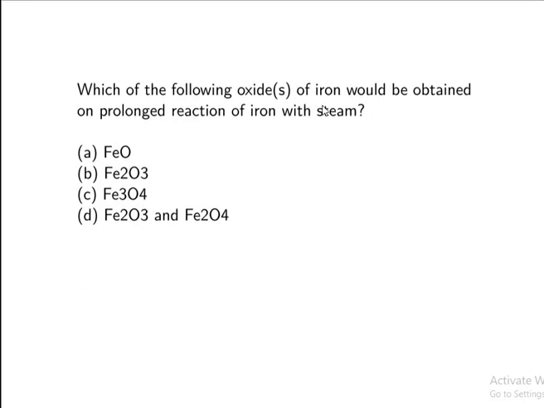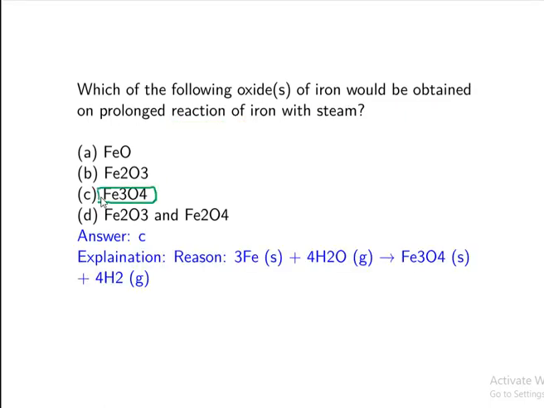Which of the following oxides of iron would be obtained on prolonged reaction of iron with steam? So they are asking which oxide is formed when iron reacts with steam. We are going to get Fe3O4, ferrous oxide. This is the reaction: 3Fe reacts with steam. Steam is nothing but moisture. Here they gave the symbol H2O gas, that is nothing but moisture. It gives ferrous oxide plus hydrogen gas.